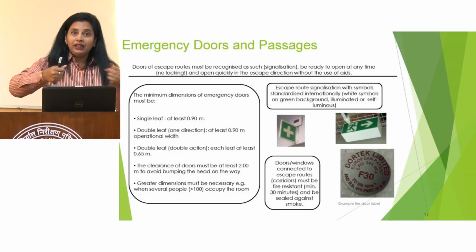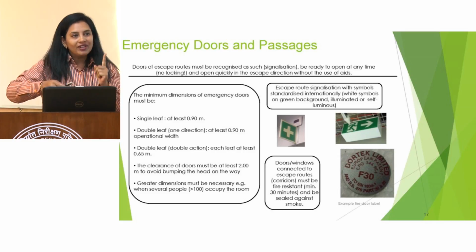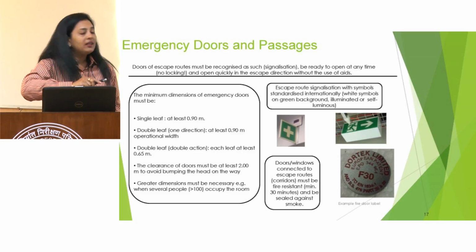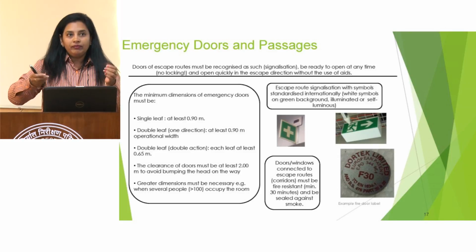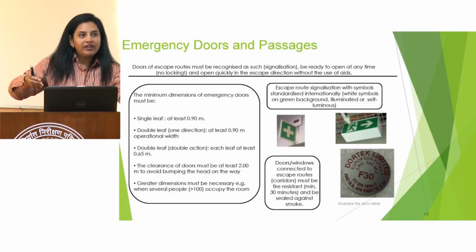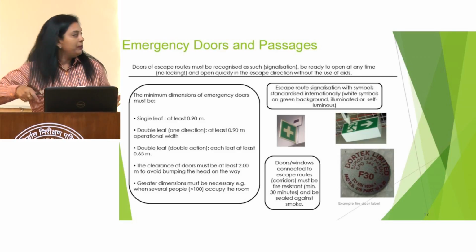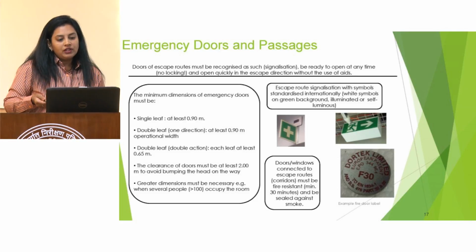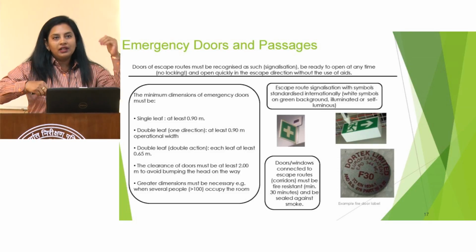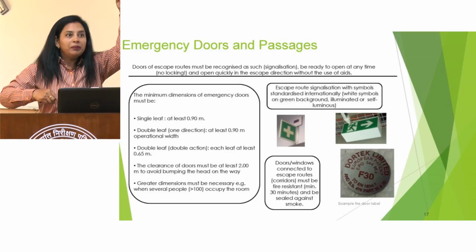And if the door is a double leaf, but still it is opening from one side only, then again it should be at least 0.9 meter. And if it is a double leaf, two doors that open, 0.5 one side, 0.5 another side, so in total it becomes 1 meter. And the clearance of doors must be at least 2 meters to avoid bumping the head on the way. Clearance means the overall height of the door. So it should be minimum 2 meters.